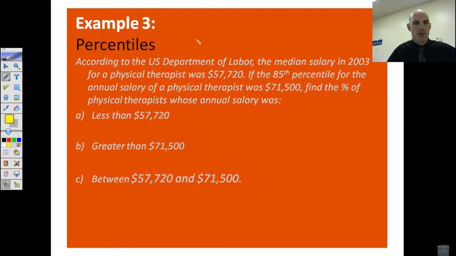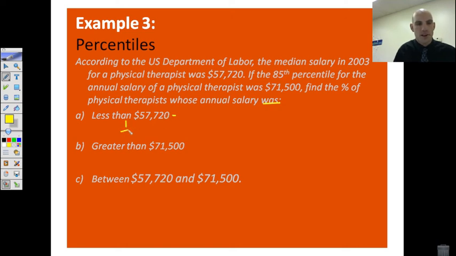So according to the U.S. Department of Labor, the median salary, so the middle salary, we lined them all up, found the middle one, for a physical therapist was $57,720. If the 85th percentile for the annual salary of a physical therapist was $71,500, find the percent of physical therapists whose annual salary was less than $57,720.